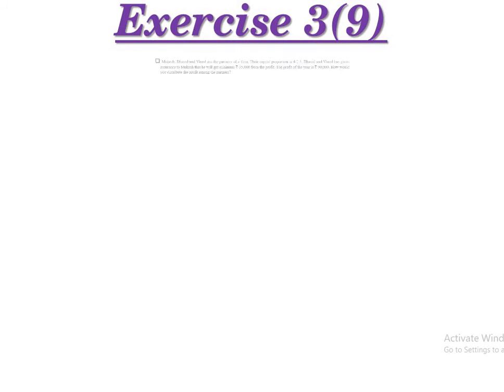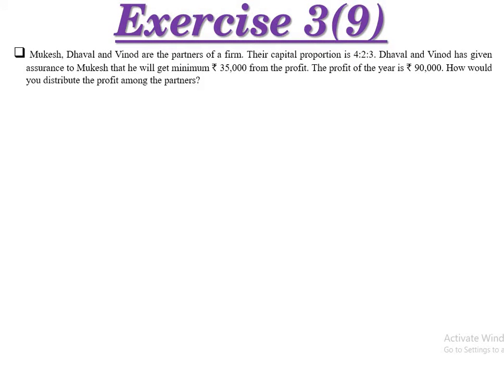Next one, ninth one. Mukesh, Dhaval and Vinod are the partners of a firm. Their capital proportion is 4:2:3. Keep in mind here the proportion is given, but it is the proportion of capital, it is not the proportion of profit. So Dhaval and Vinod have given assurance to Mukesh that he will get minimum rupees 35,000 from the profit. Whenever the discussion is done, I told you, one partner is getting the amount by the other two partners as a guarantee.